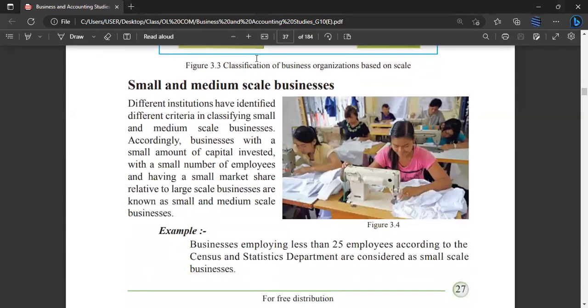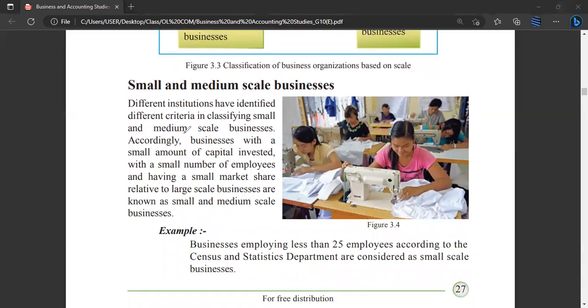Different institutions have identified different criteria in classifying small and medium scale businesses. Accordingly, businesses with a small amount of capital invested, with a small number of employees and having a small market share relative to large scale businesses are known as small and medium scale businesses.